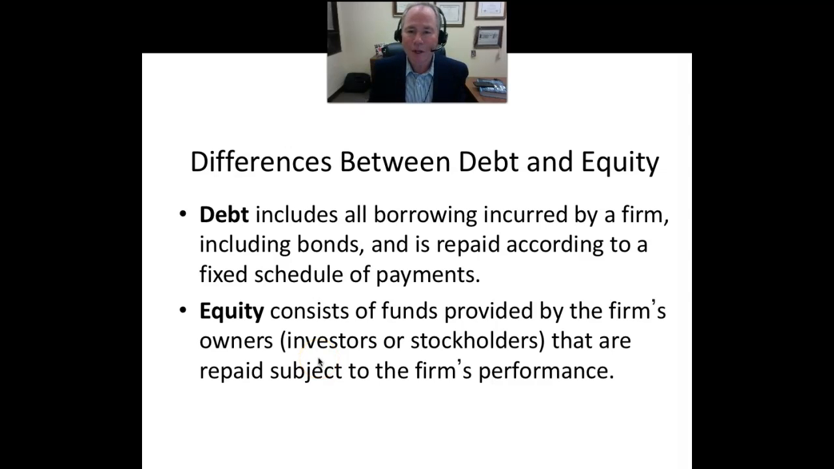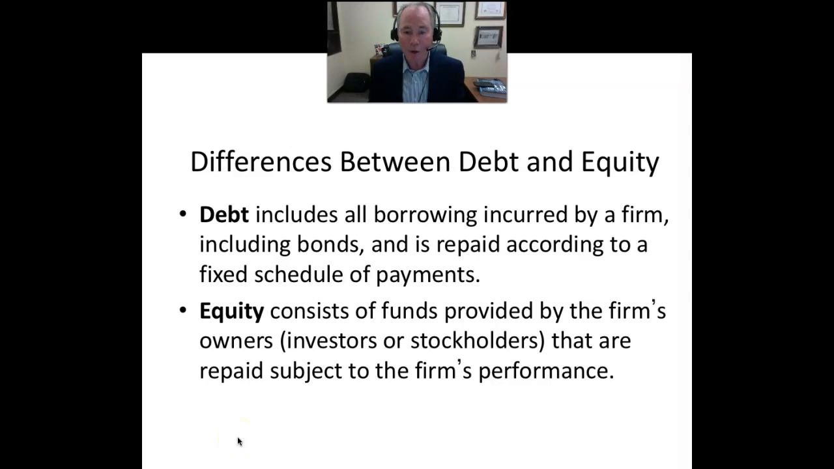Now there's several differences between debt and equity. Debt, as we know, is all borrowing incurred by the firm, whether a bank loan or a bond issuance, and is repaid according to a fixed schedule of payments. So for example, in a bond, we had the bond's indenture, that bond's contract, that specified that coupon interest payments as well as principal repayment were going to be made and when they're made, so according to a fixed schedule.